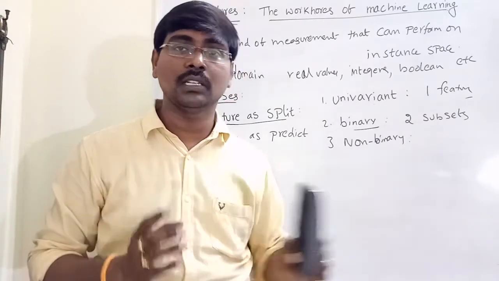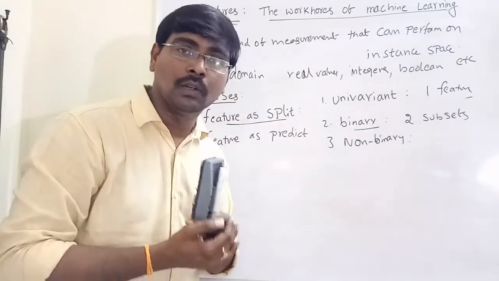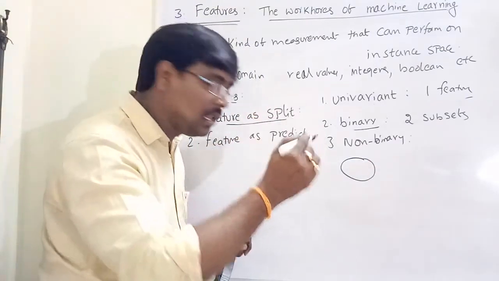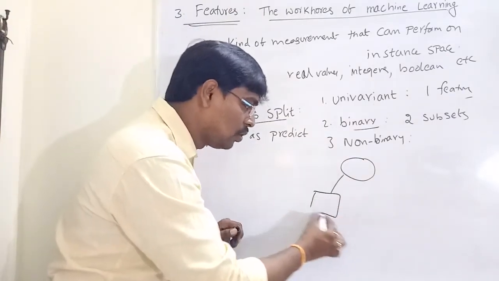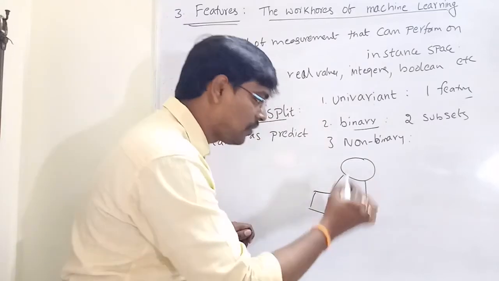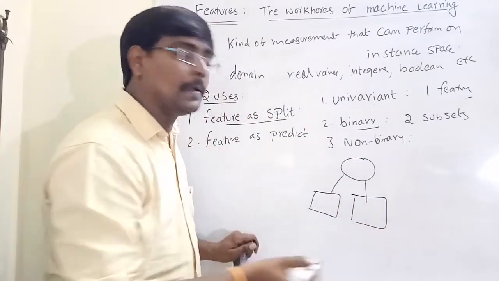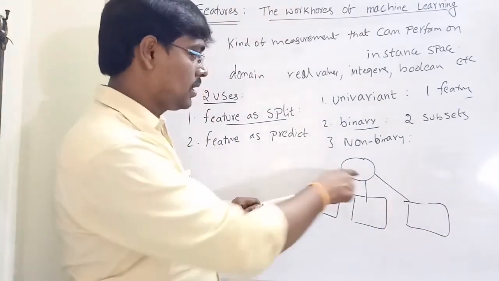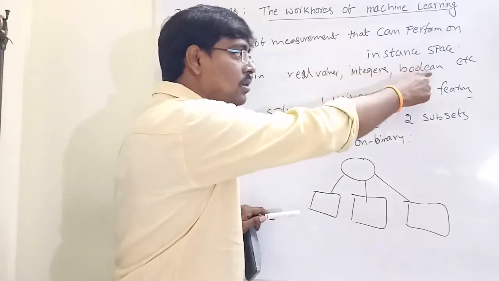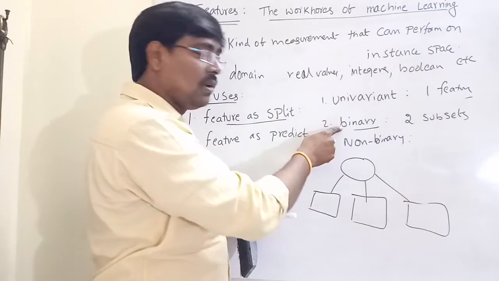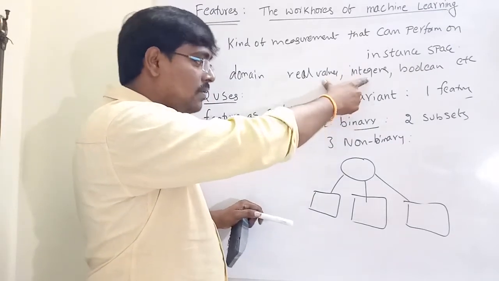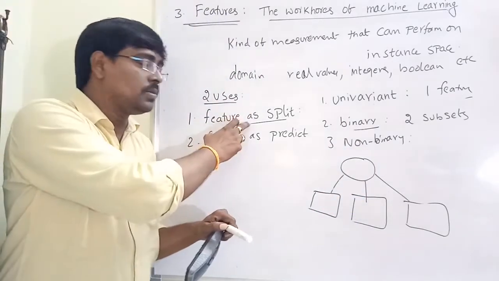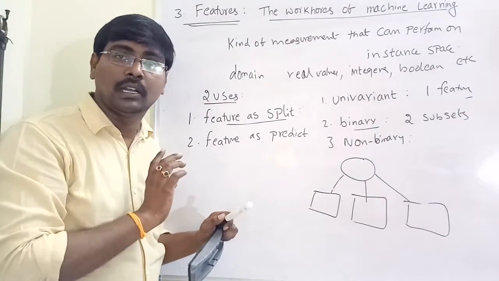We are moving based on conditions. For example, the feature has some real value. If the value is from 0 to 5, it belongs to one class. If the value is from 5 to 10, it belongs to some other class. If the value is from 10 to 15, it belongs to some other class. That is because the feature contains real values, integer values or boolean. If it contains boolean, then only it is binary. Otherwise, if it contains either real values or integers, there is a chance for a non-binary split also. That is split. That is how a feature is useful in the split operation.